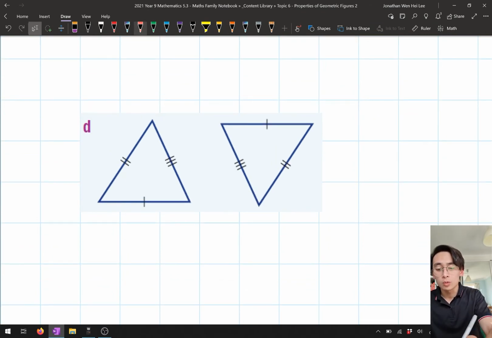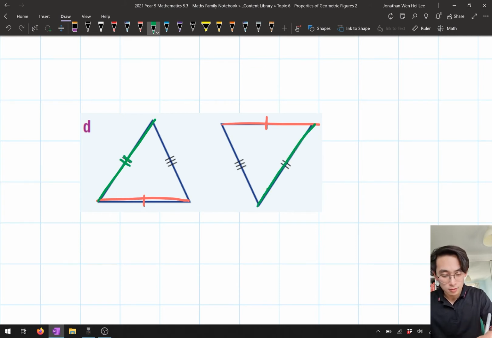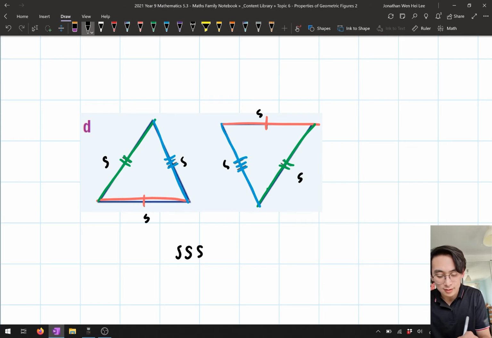Okay. What do we have here? One side that matches up with another side over here. They have the same side length, 1 dash. Then we've got the side with its 2 dashes. And we finally got this side over here, which has 3 dashes. And so here we've got a side, and another side. So this is going to pass my SSS test. So here, this one's going to be my SSS test.